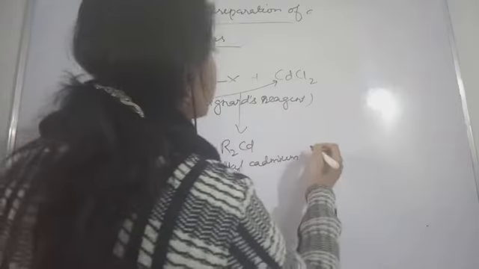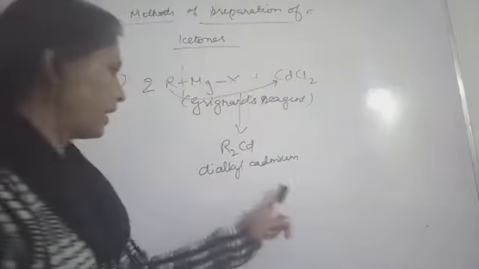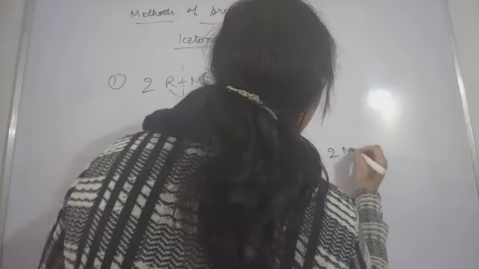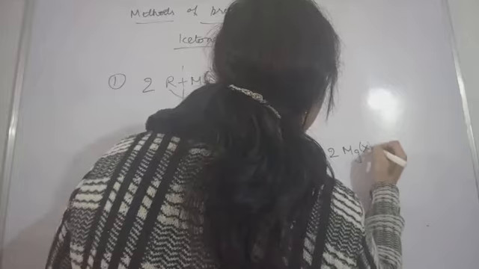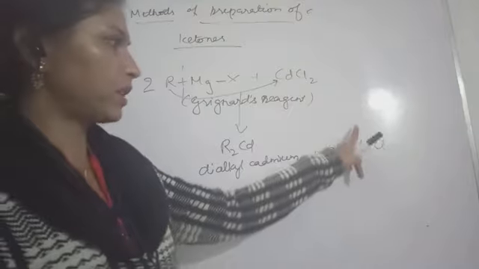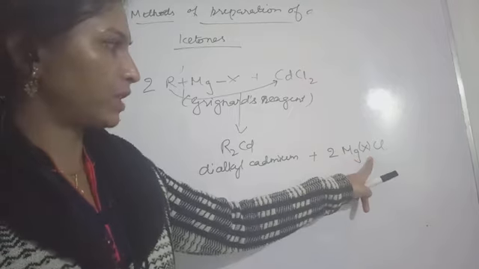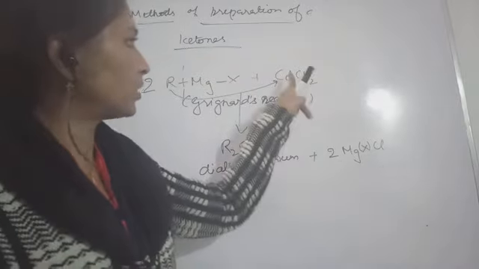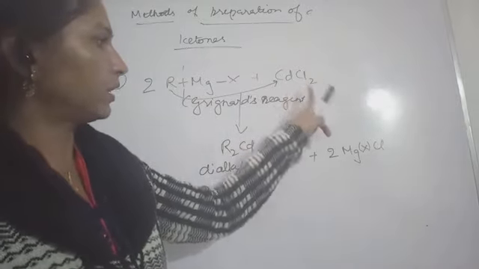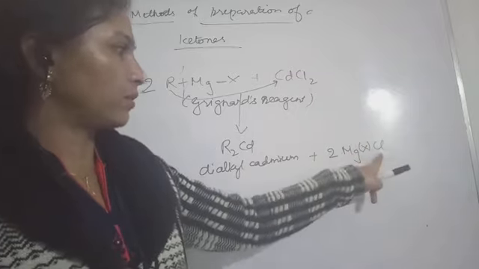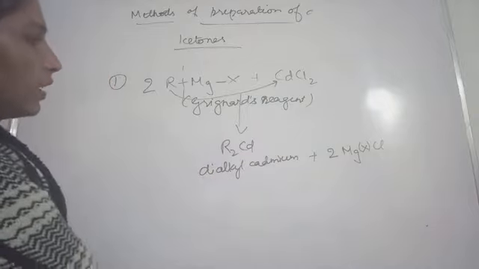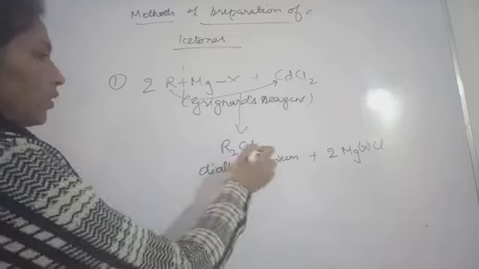Dialkyl cadmium. So this will give you dialkyl cadmium plus MgX and Cl. So two molecules of Mg, X and Cl. Because magnesium has a 2 plus charge, one will be satisfied by X, any halide group, and the other by chlorine. This chlorine was from the cadmium chloride, so the two chlorides got attached with the Mg. This way two molecules of this, you got R2Cd. This is called dialkyl cadmium.